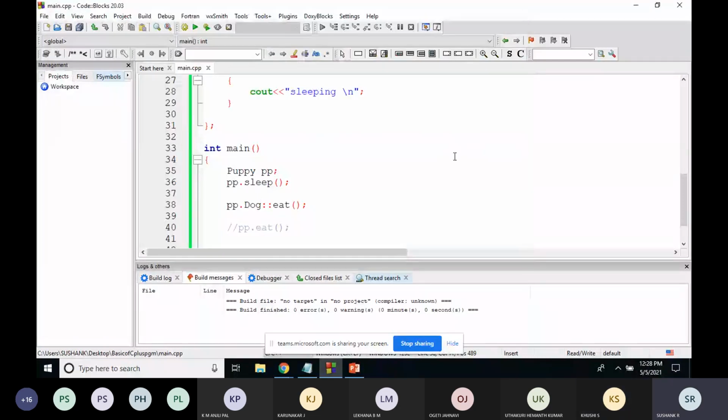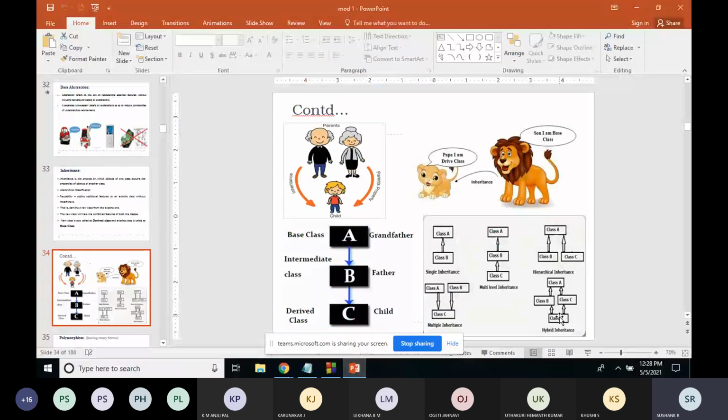Clear? Yes, sir. So that's why I told you people to implement this hybrid inheritance, so that you'll come up with this scenario when two base classes are having the same functions. It will be an ambiguity for the child class object whenever it is calling. At the same time, we can't execute both the classes.